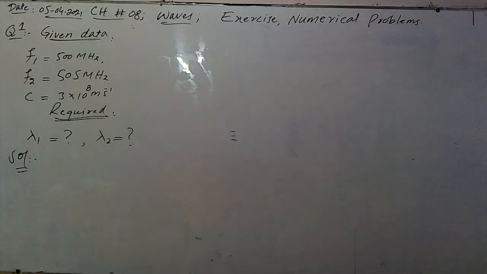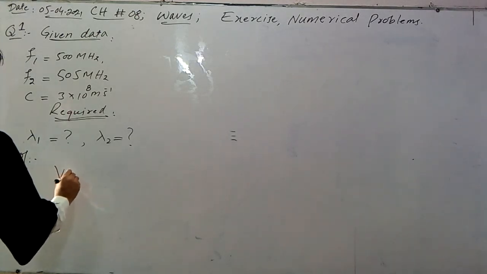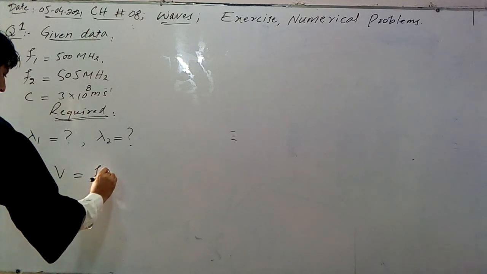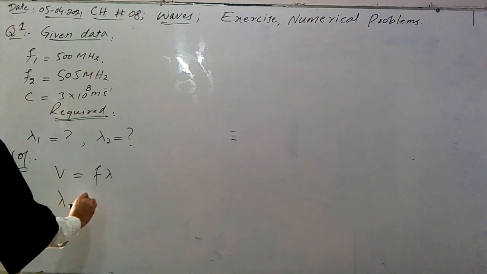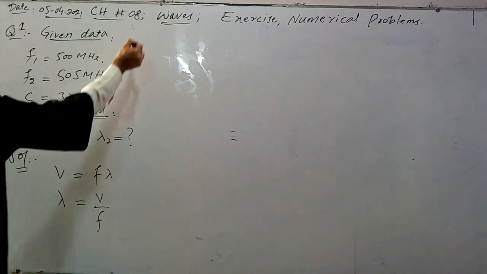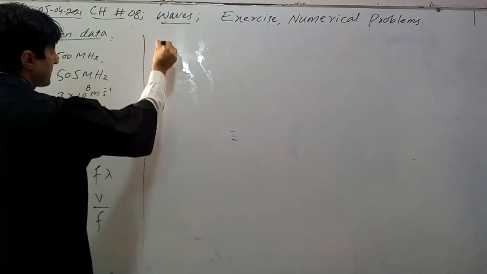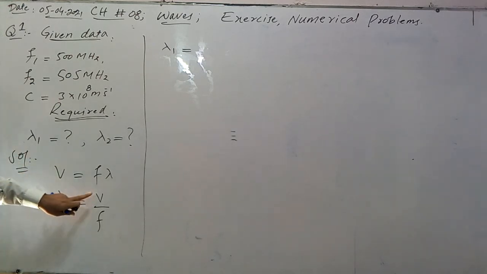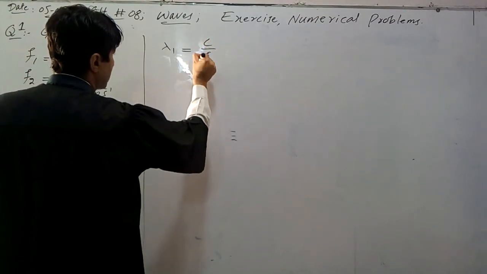These are very simple formulas. We know that speed of a wave V is given by f lambda, V equal to f lambda. This is a general formula. So what will be lambda? Lambda will be equal to V divided by f. Now lambda 1 will be calculated with the frequency of the video signal or vision signal. Instead of V, we will put the value C here. Lambda 1 will be equal to C divided by f1.